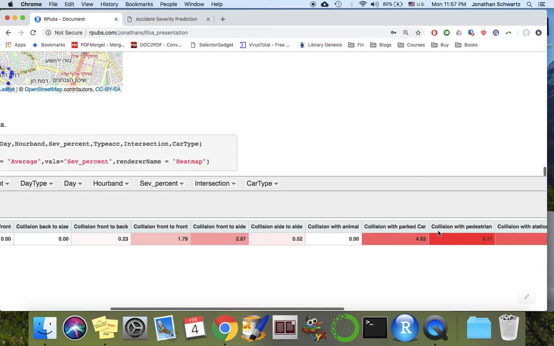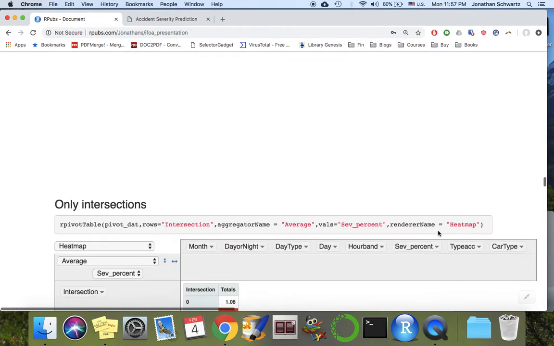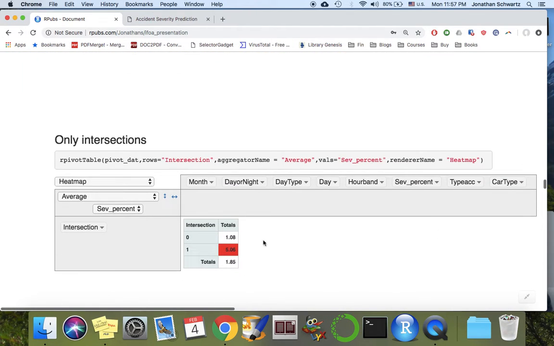We can look at another pivot table, which would look between intersections, so we can see that the probability on intersection is much higher than non-intersection. Of course, we have many more accidents that weren't in intersections, but when we look at how many harsh out of that were or weren't intersections, we have this probability.